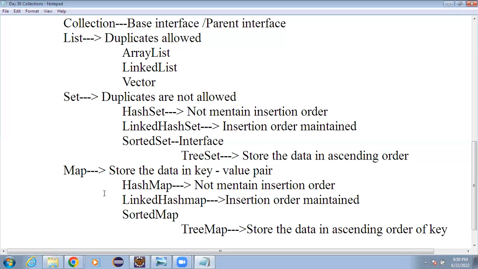Yes. Yes, sir. Any question, any doubt in this? Sir, I have a question about the difference in set. Yes, Shweta.